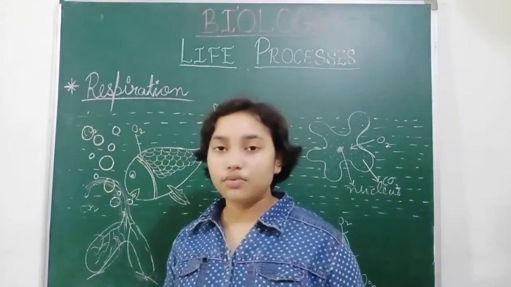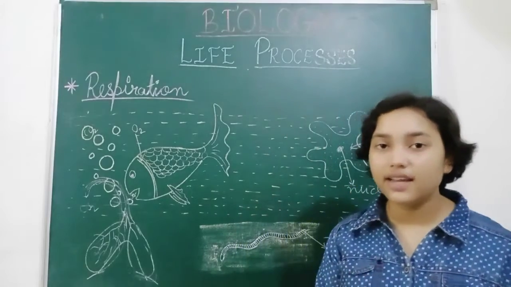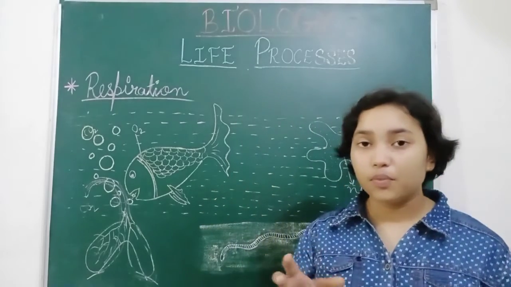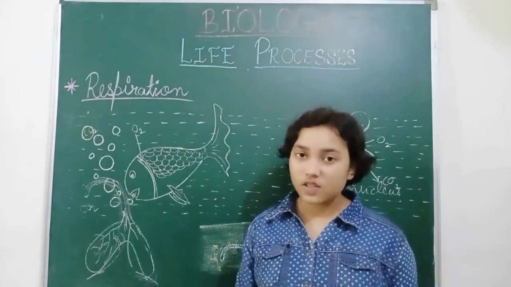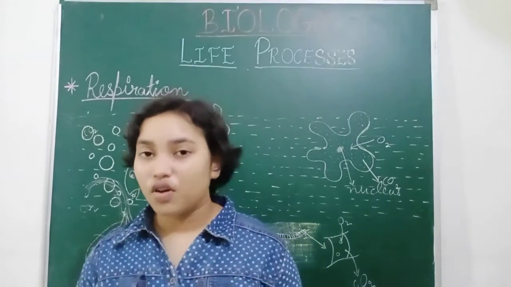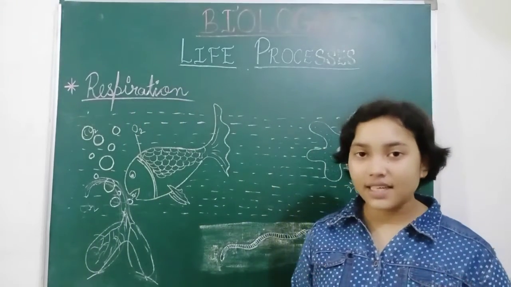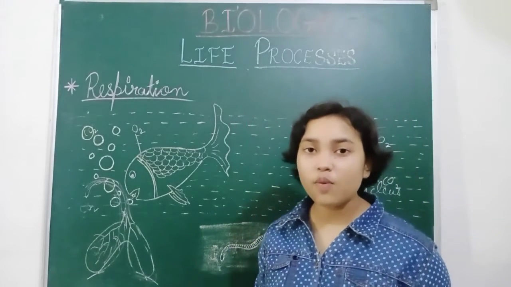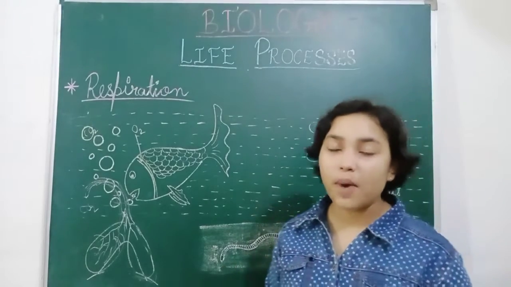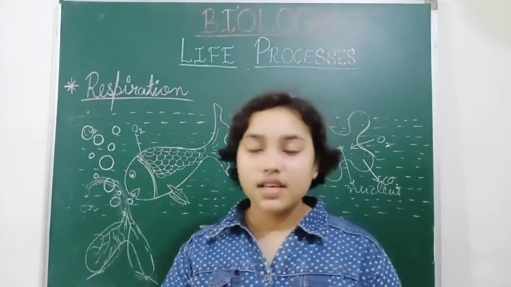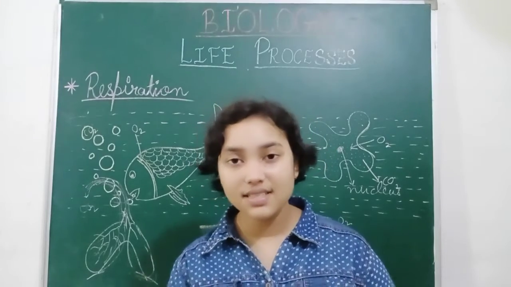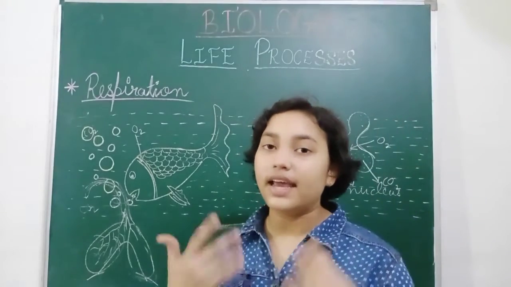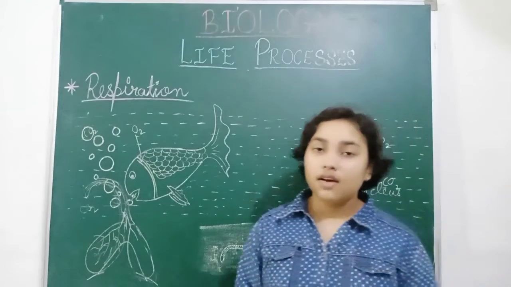Our windpipe contains small cilia, which are hair-like structures. These cilia filter out the dust particles or the smoke particles, because air is a mixture of gases. So while taking oxygen inside, some dust or smoke particles enter our windpipe. The cilia purify that air, and the smoke and dust particles are carried out while exhaling the carbon dioxide.